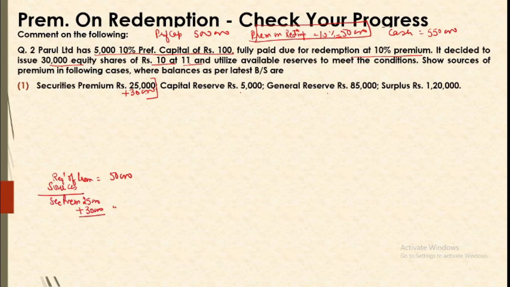Okay, now available sources are, number 1 securities premium, you can note down here 25,000 plus premium on further issue 30,000, total 55,000. Since this source is sufficient, we will simply note down here that securities premium will be used fully and balance left will be 5,000.